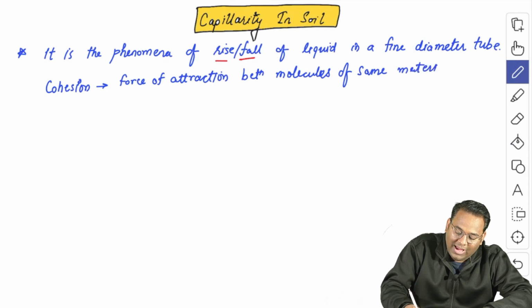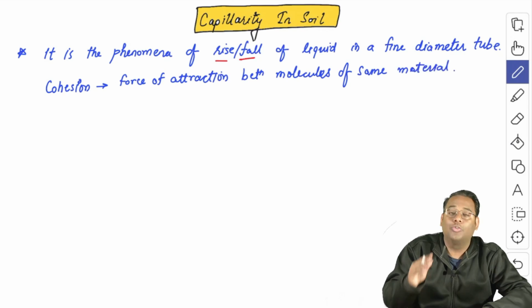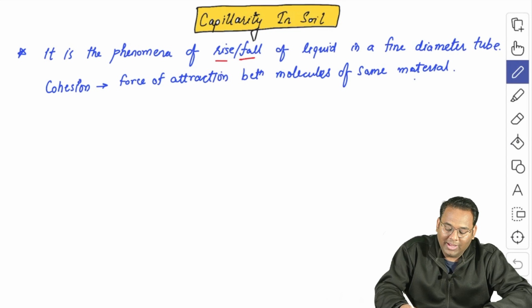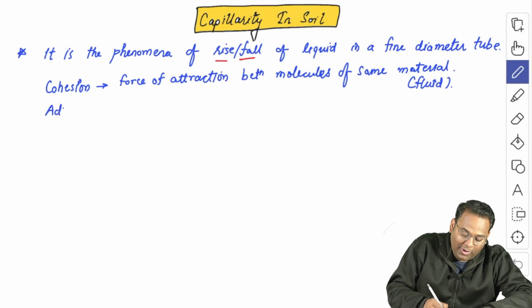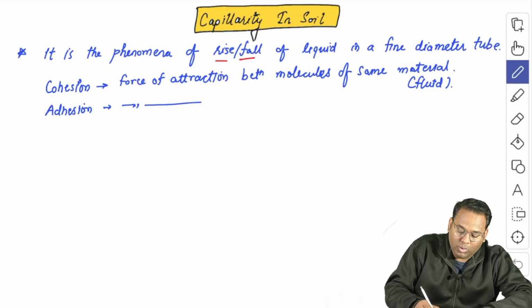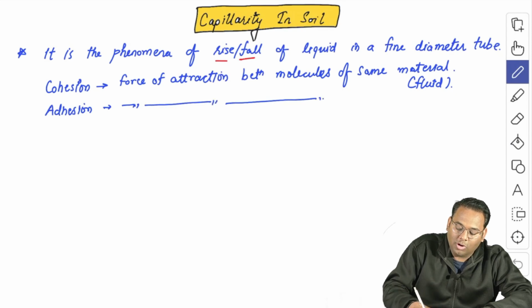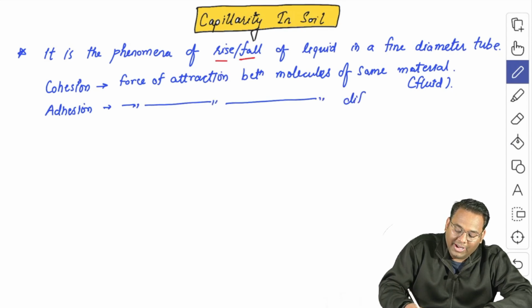So obviously, as we are going to talk here about the fluid, here the material is the fluid particles. Whereas the other force that we are going to observe here is adhesion, and this is the force of attraction between molecules of different material.